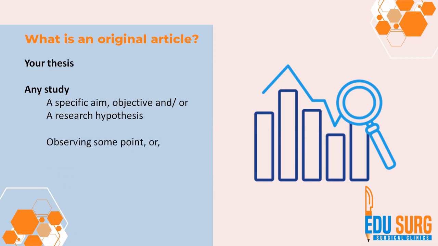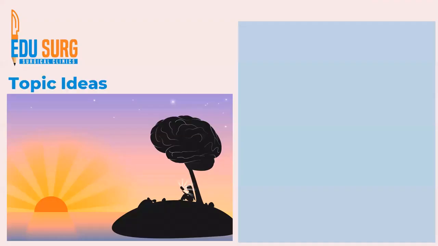So, a specific aim and objective, or if you're observing some point or you are analyzing data, say outcomes of a surgery or outcomes of treatment of a particular disease, all these are original articles. Sometimes you may also be doing some new intervention, such as a new medicine versus an old medicine in a particular disease. That kind of study can also become an original article.